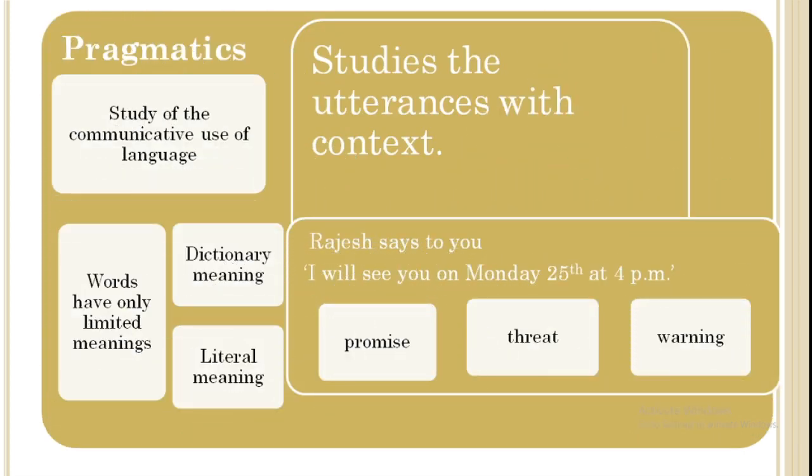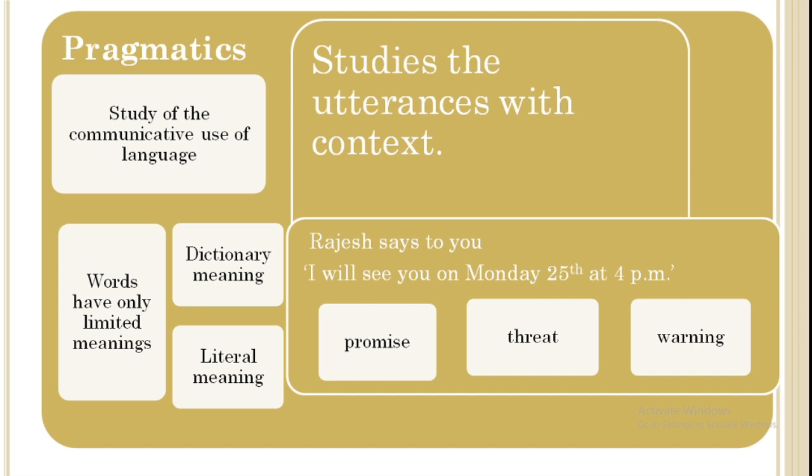Now look at this. Pragmatics, as I already told you, studies utterances with the help of context. Words combine together and form sentences. Words themselves carry meaning, but words have only limited meanings.